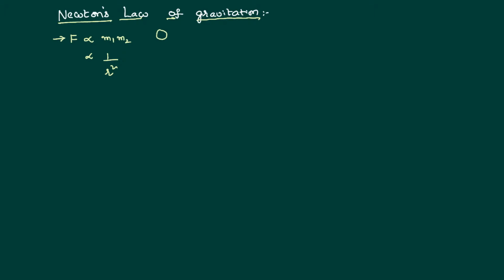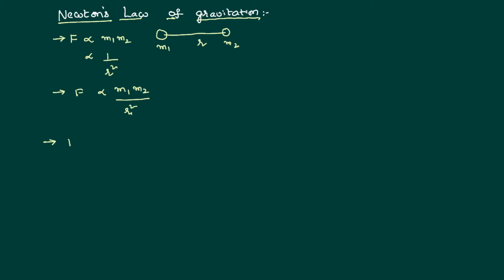That means if there is a particle m1 and another particle m2, with a separation r between them, the gravitational force between them is directly proportional to the product of their masses and inversely proportional to the square of the distance of separation.